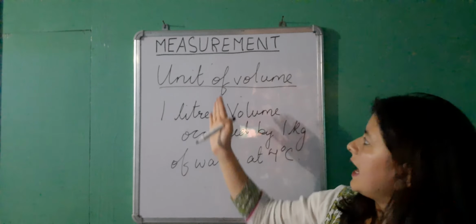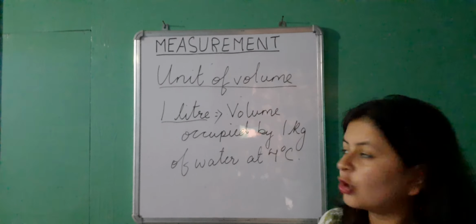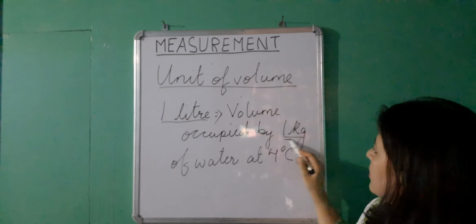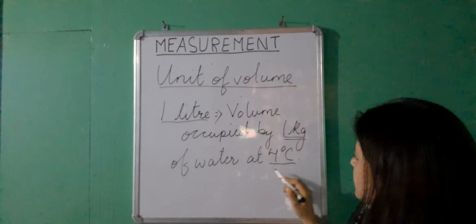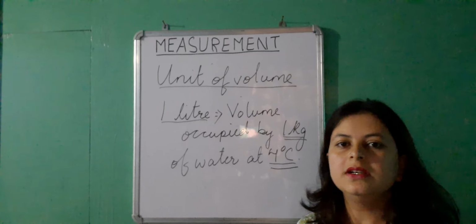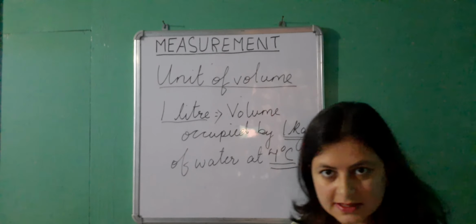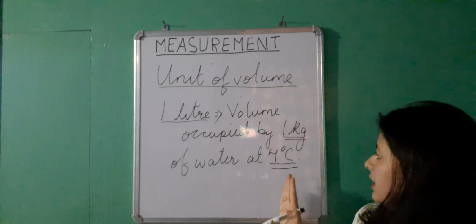So here I have the definition of 1 liter. It is the volume occupied by 1 kilogram of water at 4 degrees Celsius. This temperature is important because, due to anomalous expansion of water, water occupies minimum volume and has maximum density at this particular temperature.